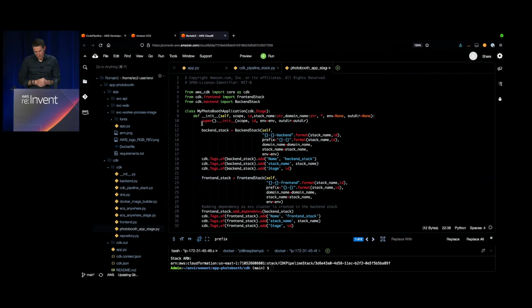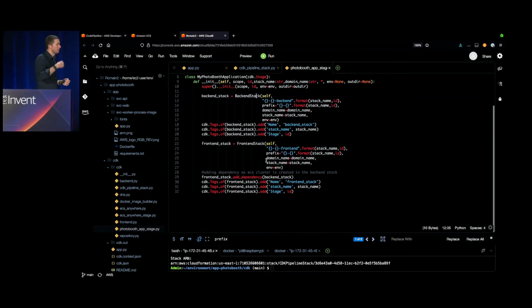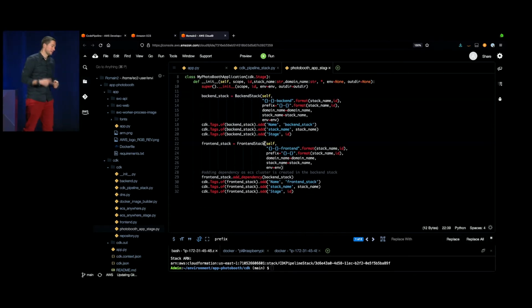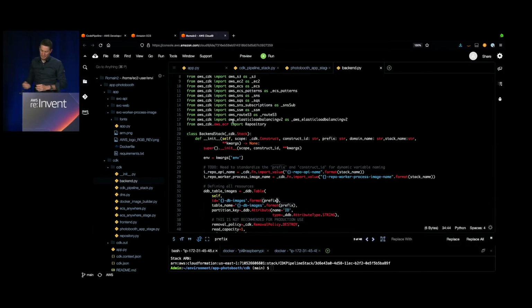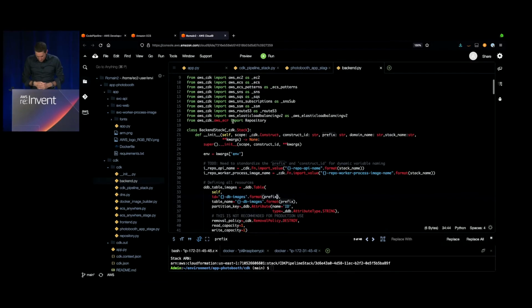So the CDK stage is composed of the backend stack. So we are deploying the backend stack and the front-end stack. The backend stack is going to create all my S3 bucket, my VPC, my ECS cluster, my backend containers like the worker image and the API image. We're going to see that.